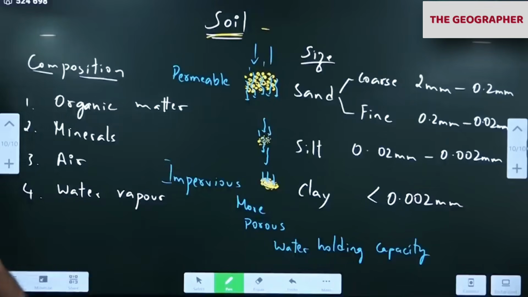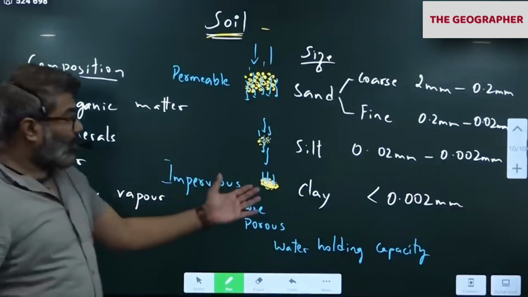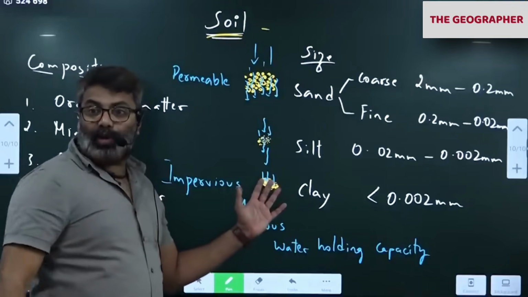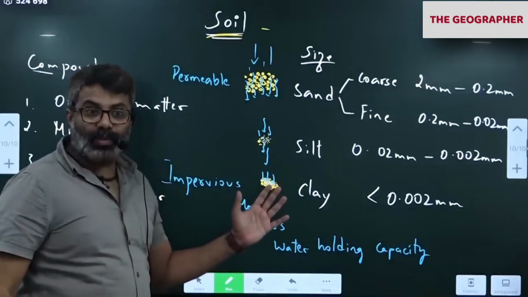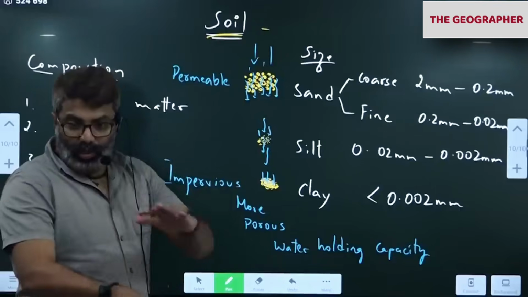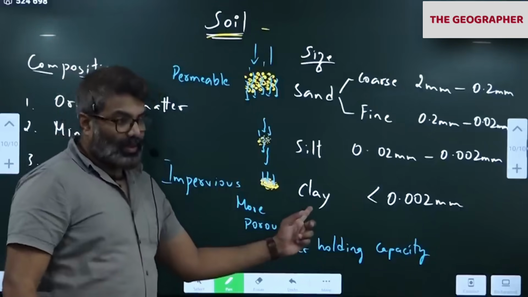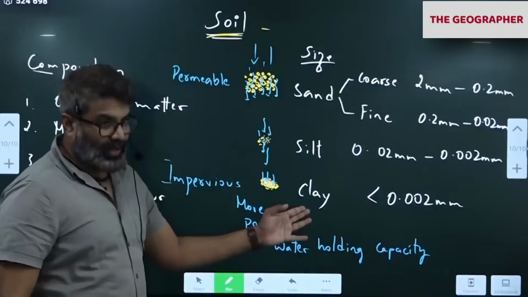Water stops there only. That means for some crops we need clayey soil, like paddy. For growing paddy. Have you noticed a paddy field? What do you notice? Soil is there, water is there on top. It will not go down. Why? Because of clay. For certain crops, we need more clay.